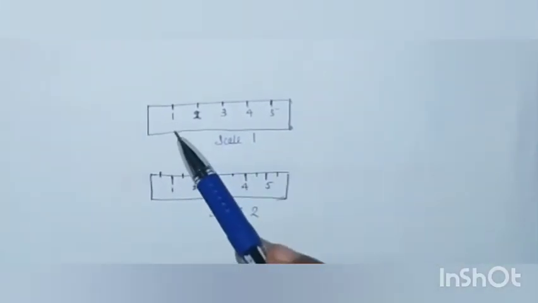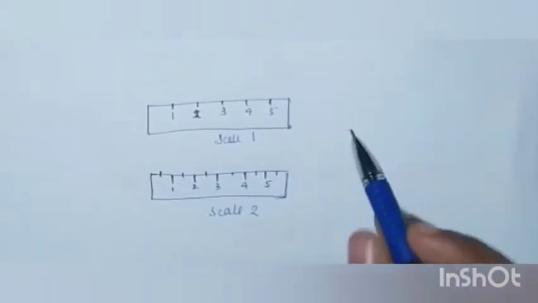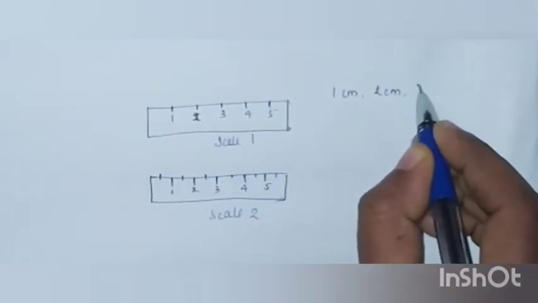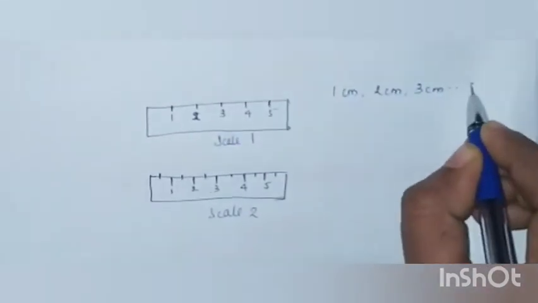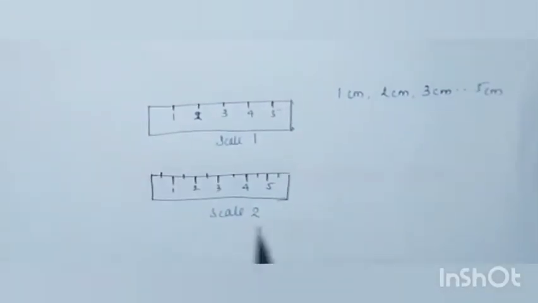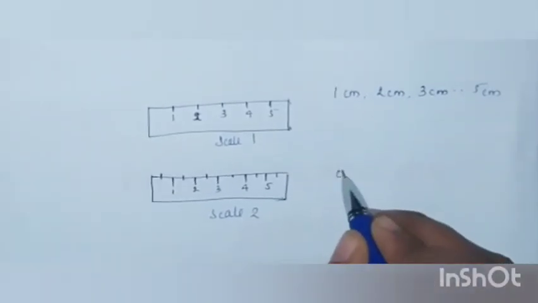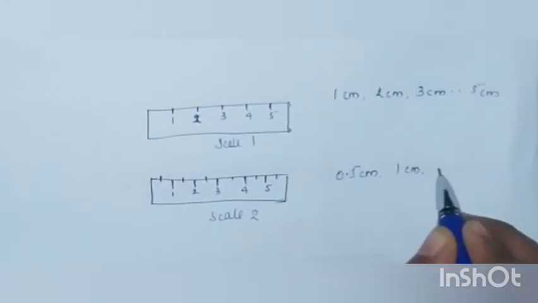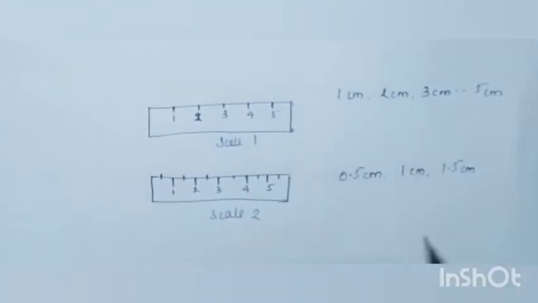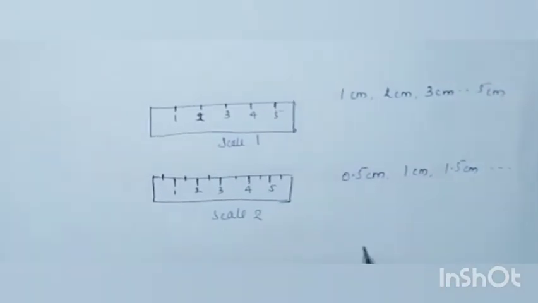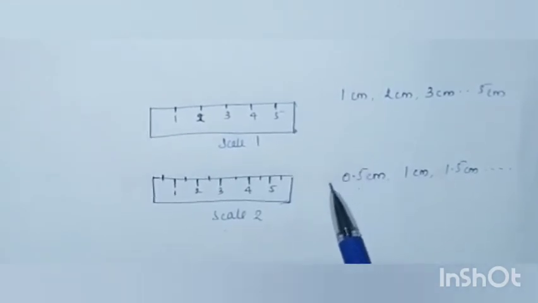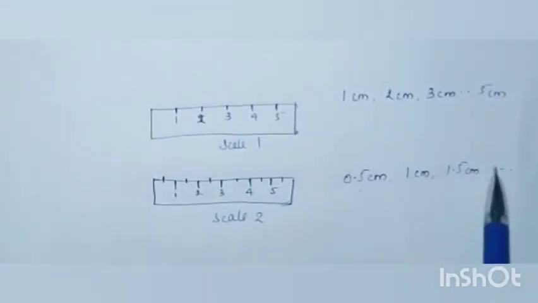According to the markings in scale 1, we can get readings such as 1 centimeter, 2 centimeter, 3 centimeter and so on till 5 centimeter. But in scale 2, the measurements we can take begin with 0.5 centimeter, then 1 centimeter, 1.5 centimeter, and so on. If you observe these measurements, you can see that more precise values are obtained from scale 2.